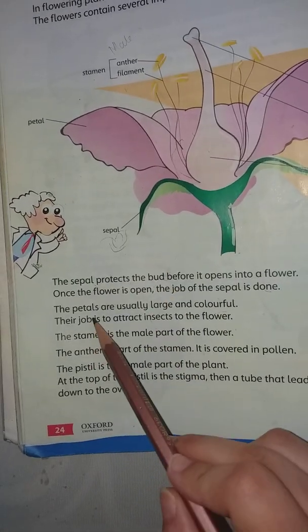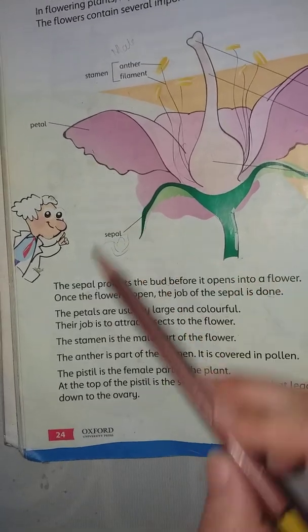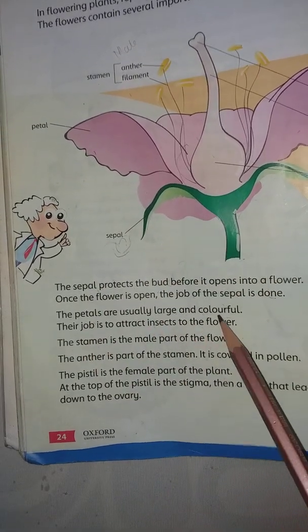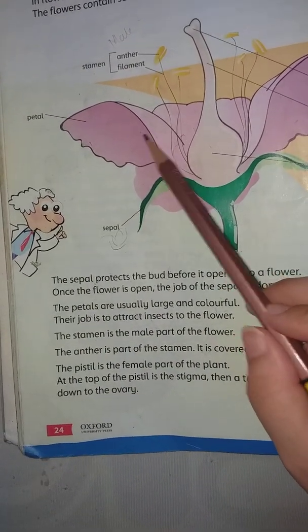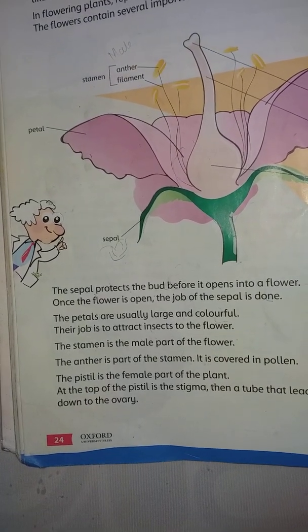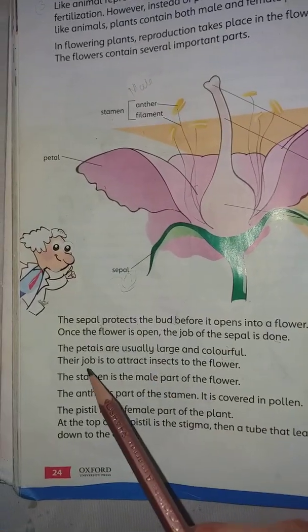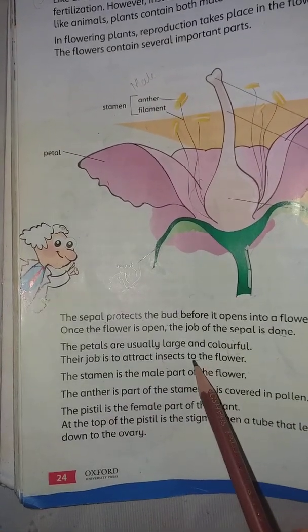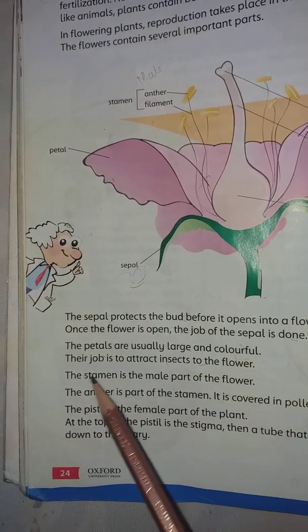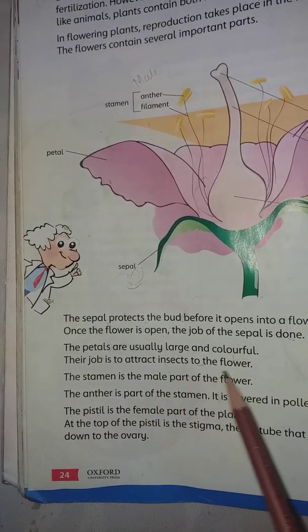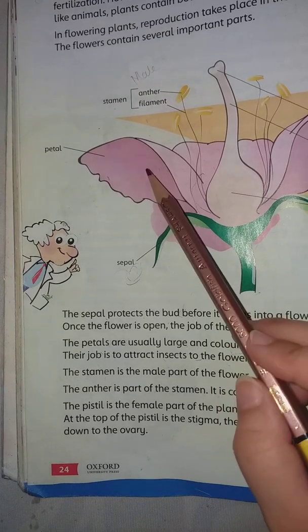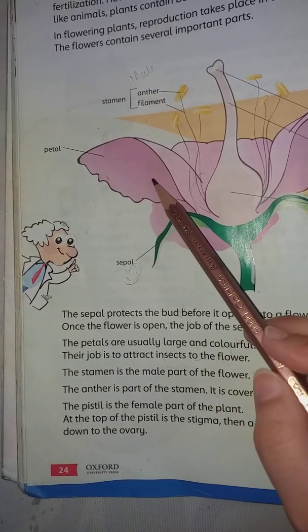Now what are petals? Petals are usually large and colorful, due to which we can see there are different colors of flowers: red, blue, green, orange. It has red petals, it has pink petals. They are usually large in number and colorful. What is the job of petals? Their job is to attract insects into the flower.